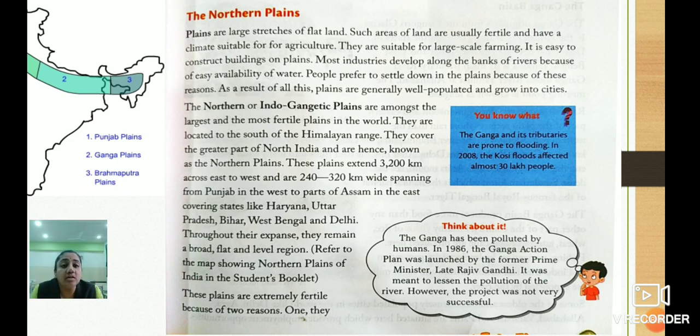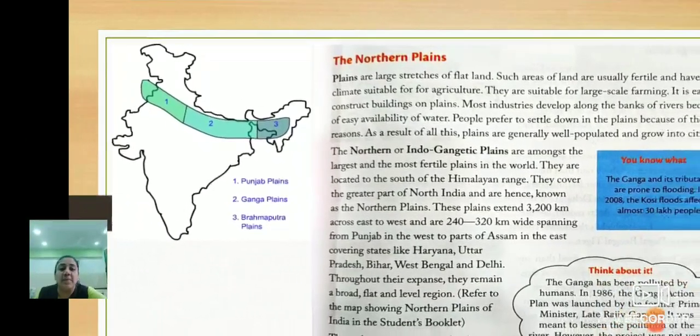Continue. The northern or Indo-Gangetic plains are among the largest and the most fertile plains in the world. Now children, as we saw in the mountain regions, the great Himalayas is the big mountain range, but in that also there are three parallel ranges of the Himalayan mountains. So same like that, the northern plains. See here, you can see on this map that green color belt. This is the plain region. So that region is also divided. So the first one is